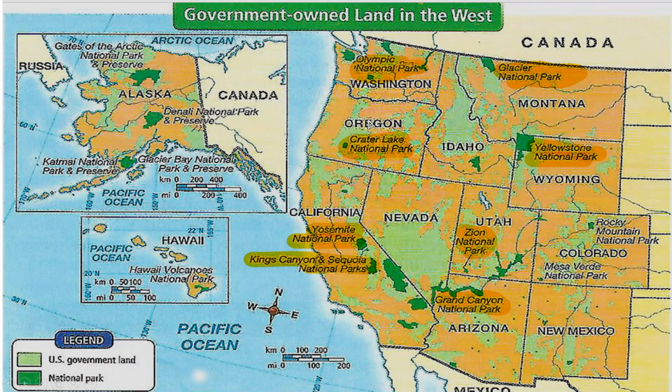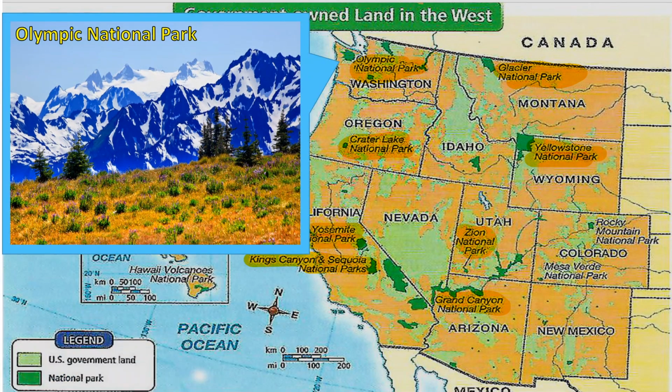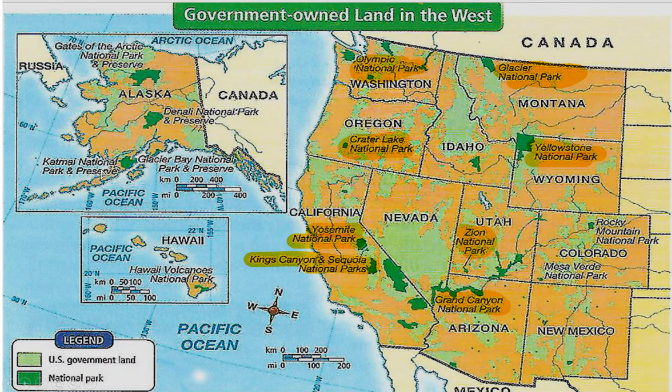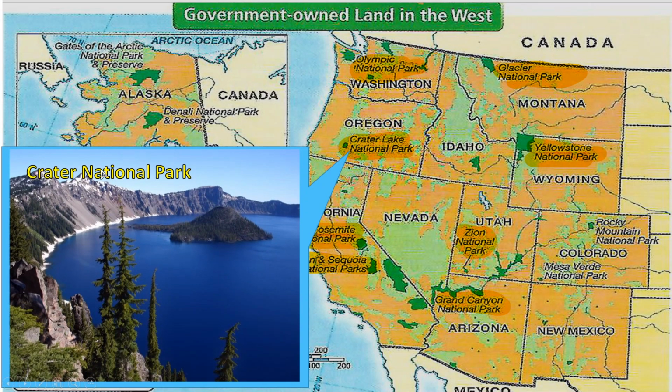So I'm going to show you right now some pictures of the following national parks in the west of USA. First, I'm going to show you the Olympic National Park. It's over here, and this is a very beautiful place to visit. Next, we have also the Crater Lake National Park. It's a very big crater, and it's a very beautiful park actually. It's found in Oregon. And by the way, Olympic National Park is in Washington.